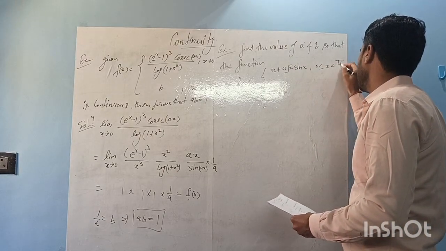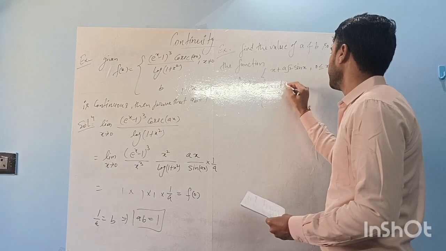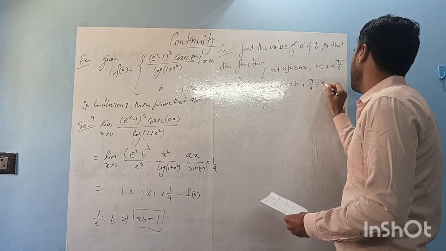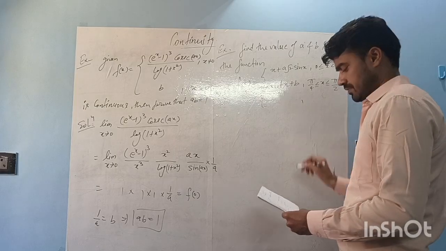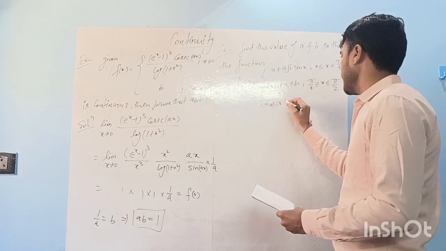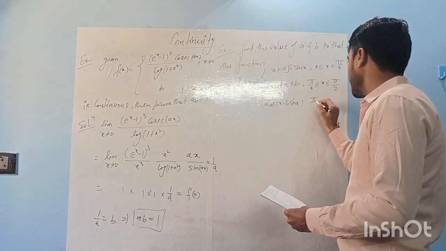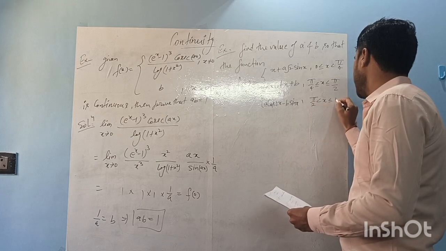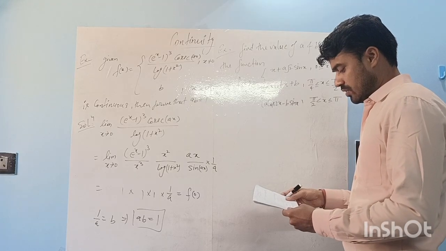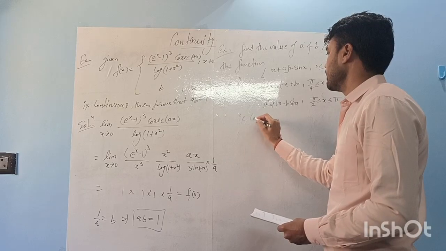when x is between 0 and pi by 4, 2x cot x plus b, when x is between pi by 4 and pi by 2, a cos 2x minus b sin x, when x is greater than pi by 2, less than or equal to pi. So this function, so that the function f(x) is continuous.